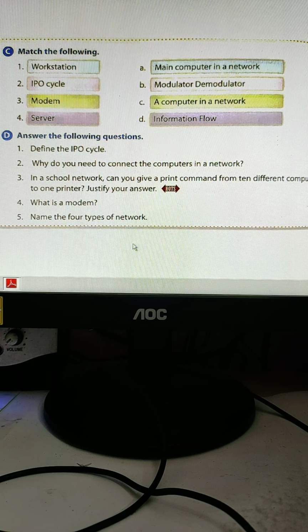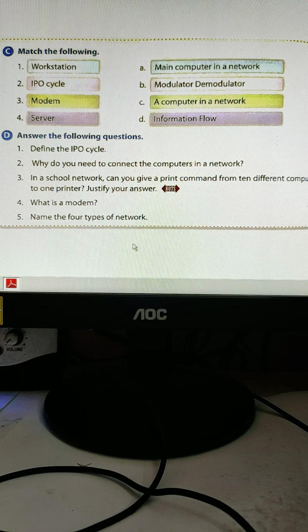Information flow, workstation. IPO cycle, a computer is a network. Modem, modulator, demodulator, and server, main computer in a network. You will match all of these.